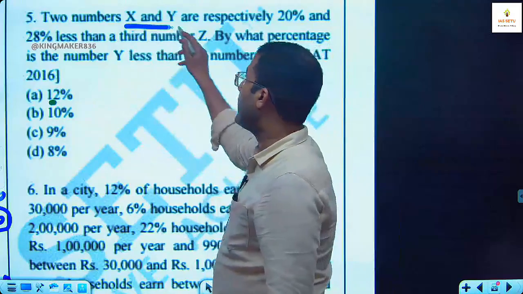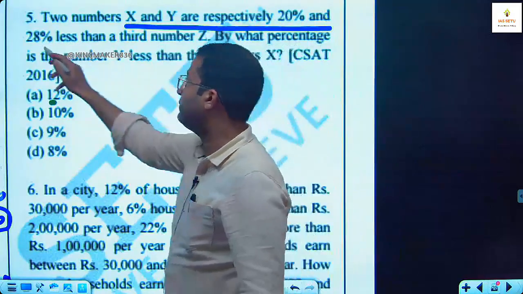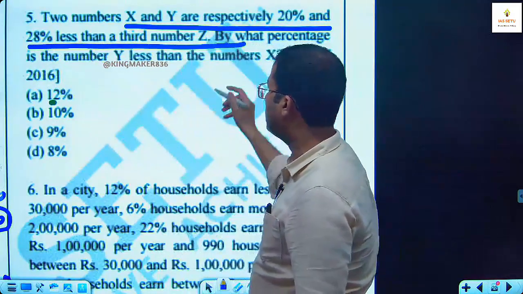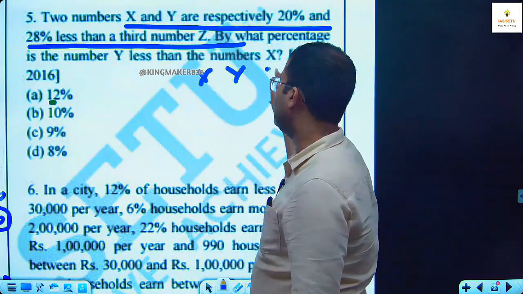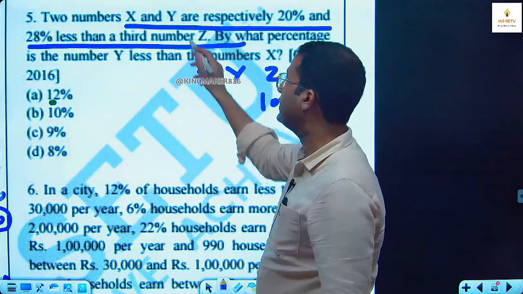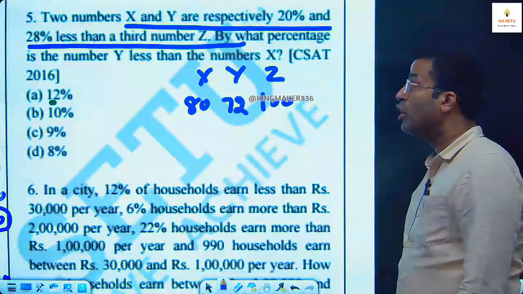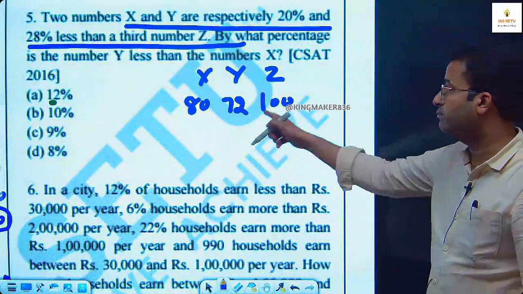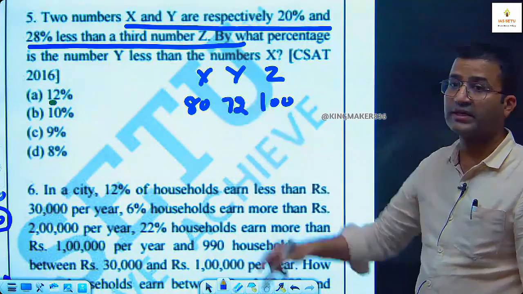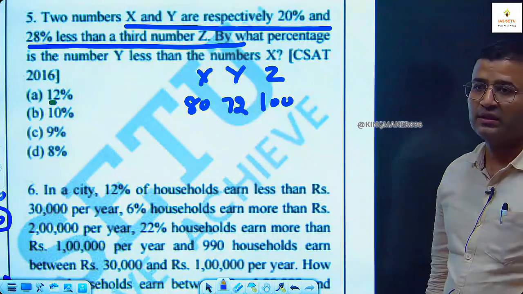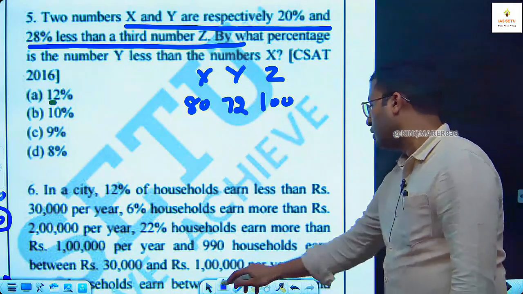Two numbers X and Y are respectively 20% and 28% less than a third number. So X, Y, Z, we assume 100. It is 20 less, so it is 80. It is 28 less, so 72. By what percent is the number Y less than the number X? Then X.